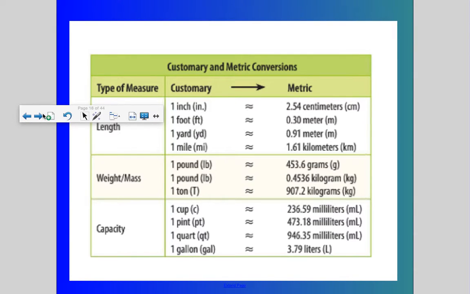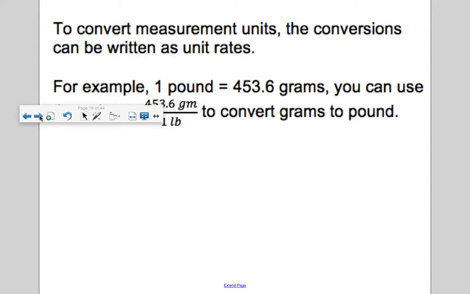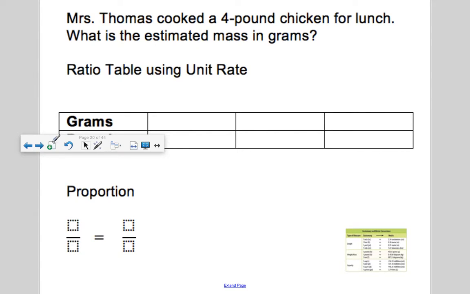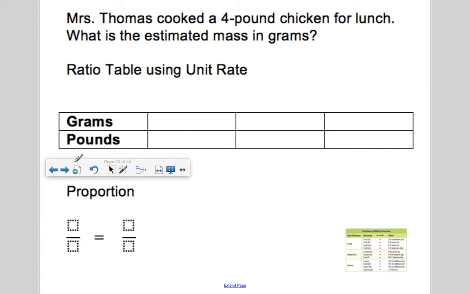So this is a conversion chart of customary and metric. We are definitely going to use this. You do not need to memorize any of this. You just need to understand how to use it by creating a ratio table or proportion. To convert a measurement unit, the conversion can be written as a unit rate. For example, 1 pound is equivalent to 453 6/10 grams. You can use this unit rate to convert grams to pounds. So for example, Mrs. Thomas cooked a 4-pound chicken for lunch. So 4 pounds.